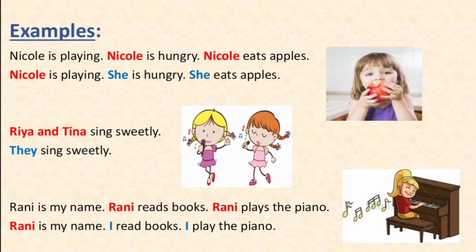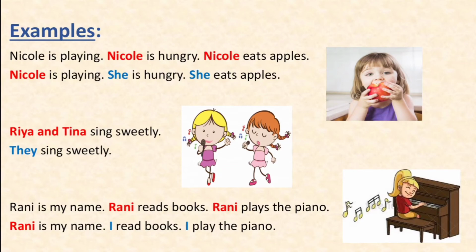Look at the next sentence. Ria and Tina sing sweetly. In this sentence, we have two girls, not one but two. Therefore, Ria and Tina, these nouns will be replaced with the pronoun they. So the sentence reads, they sing sweetly.